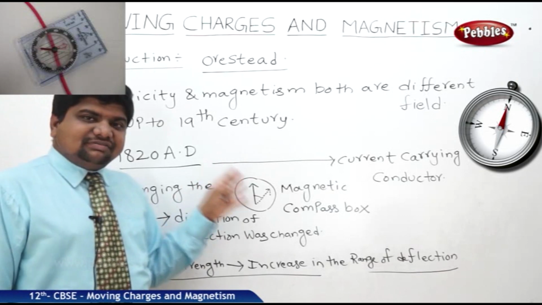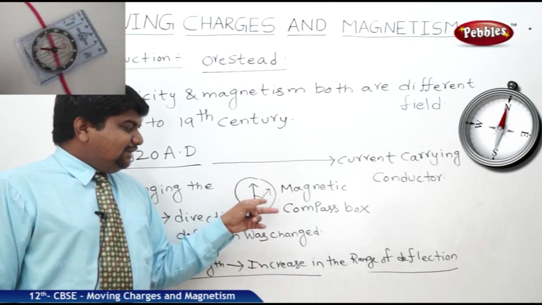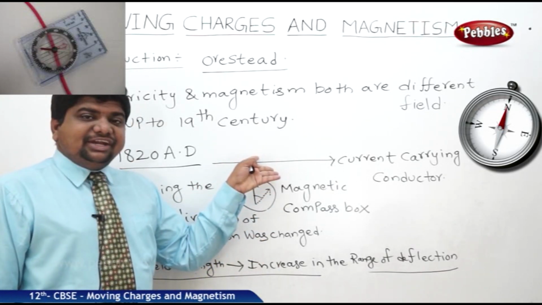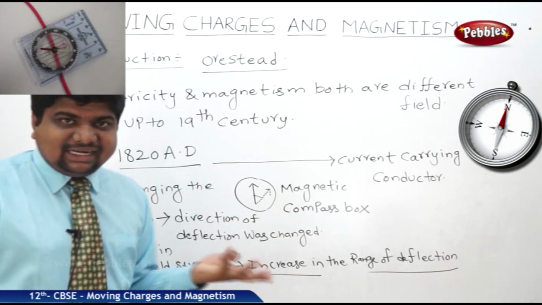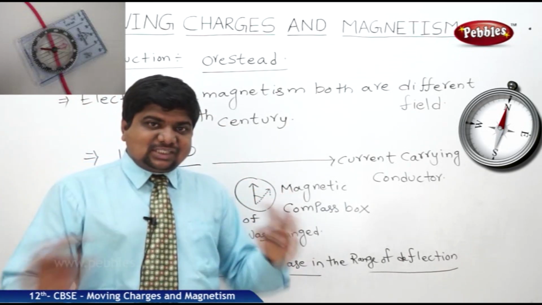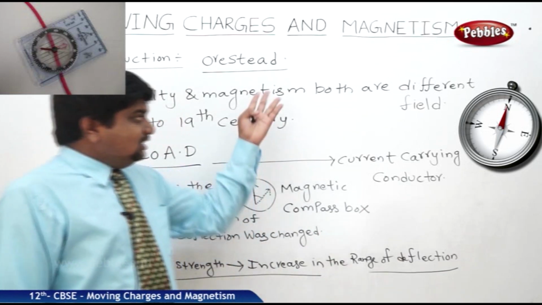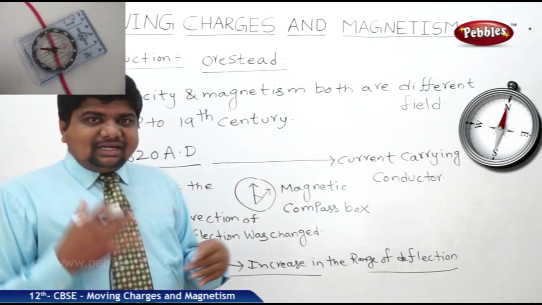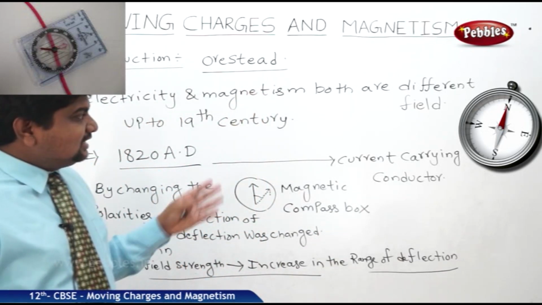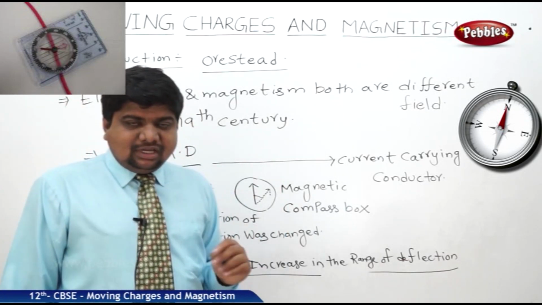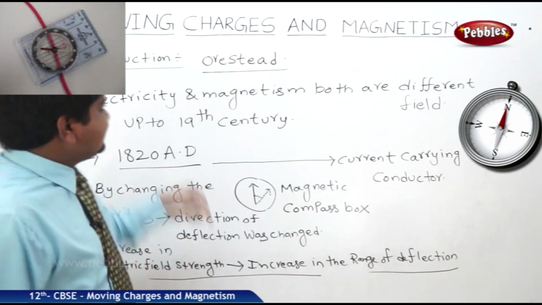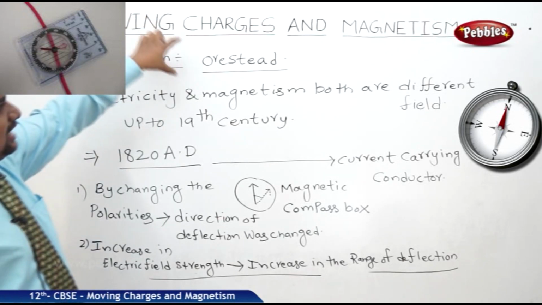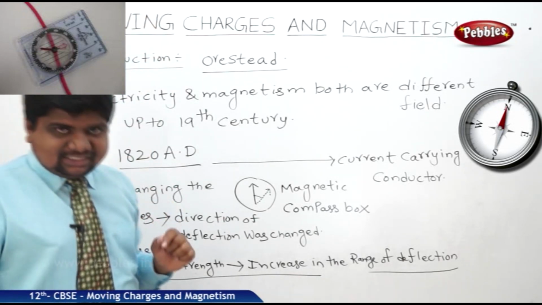Later came the converse of this effect. What is the converse? A time varying magnetic field creating an induced EMF. That is nothing but Faraday's experiment and Lenz's explanations. So these two combined created one more field in physics, that is electromagnetic induction. Before going to electromagnetic induction, moving charges and magnetism is the basics of that part.